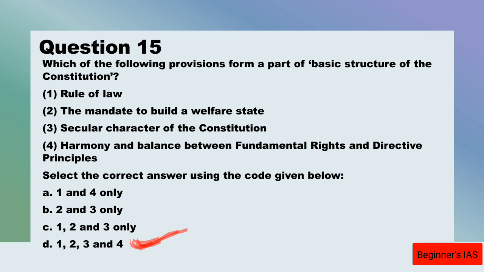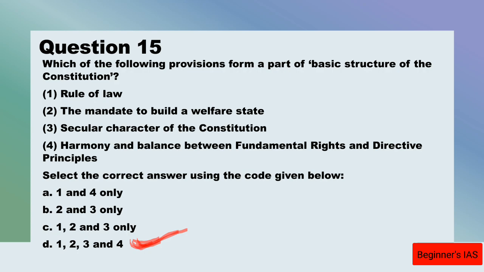Here, the basic structure doctrine was laid down by the Supreme Court in the case of Kesavananda Bharati vs State of Kerala, and it derived the basic structure from various judgments, which have emerged as the basic features, elements and components of the basic structure of the Constitution.